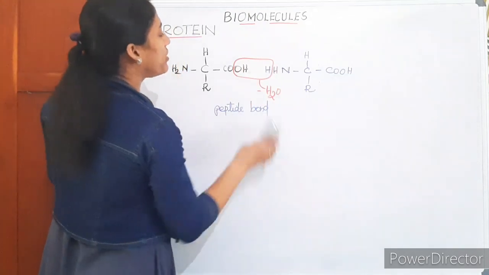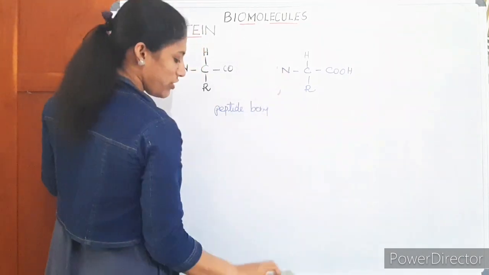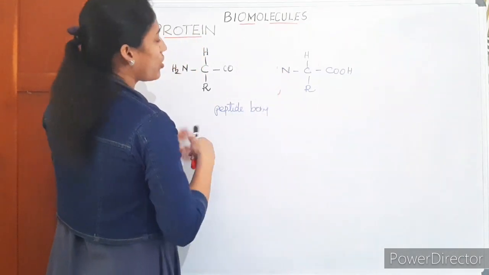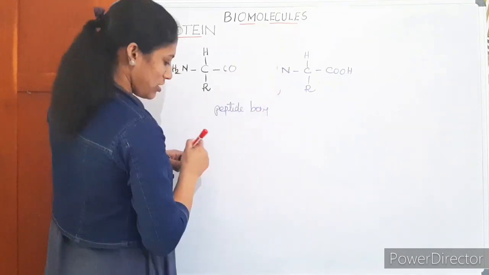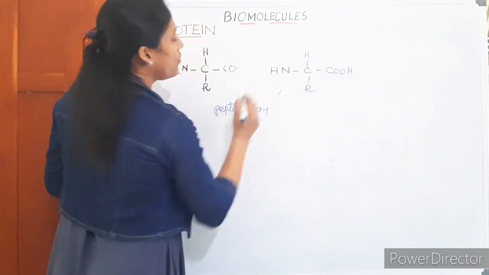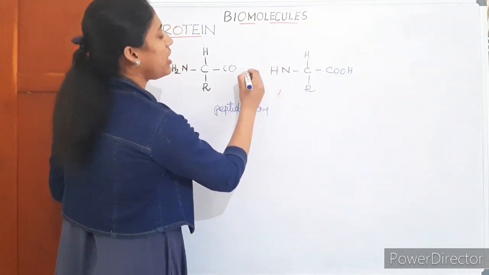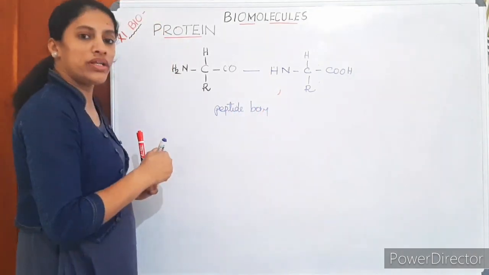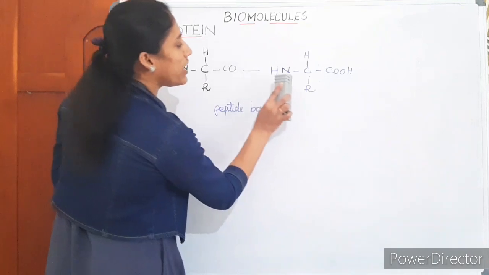I'm just modifying here. So there will be CO, carbon, oxygen, here will be NH. What is left here will be carbon and oxygen, here nitrogen and one hydrogen. And here the bond is formed. Actually, the bond is formed between carbon and nitrogen.